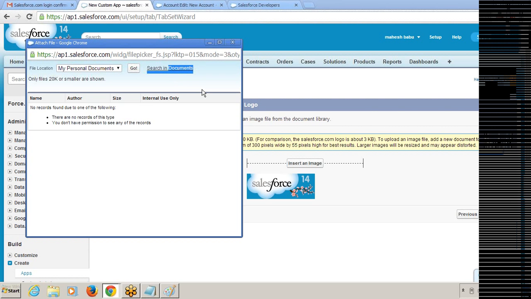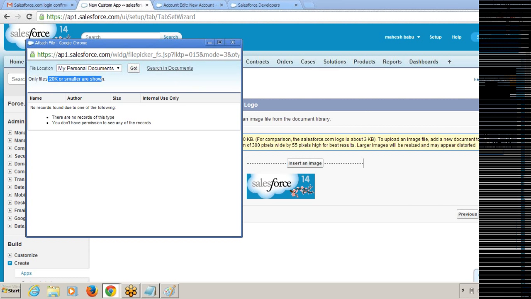So we need to do two steps instead of directly: first go to the Documents object and upload the image, and then choose that image here in our app. But the file you upload to Documents should be 20K or smaller. If the file size is more than 20K, we could not upload it into the Documents object.